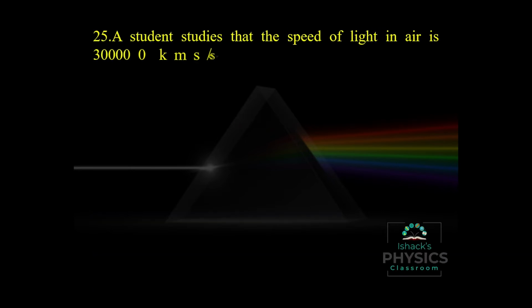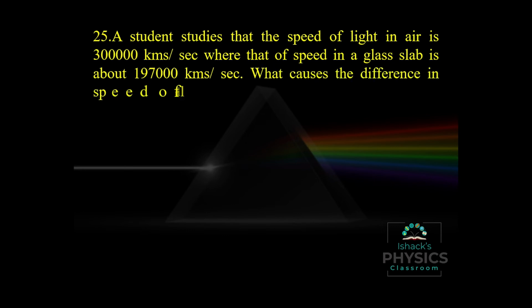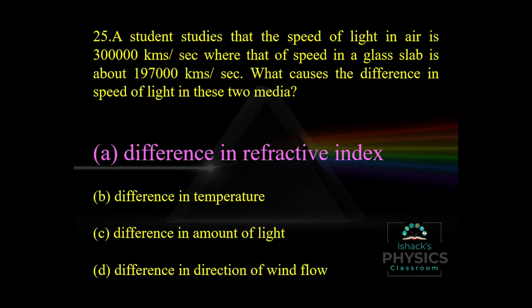A student studies that the speed of light in air is 3 lakh kilometer per second, while the speed in a glass slab is about 1 lakh 97,000 kilometers per second. What caused the difference in the speed of light in these two media? The difference in the refractive index. That means the refractive index of air is very less compared to the refractive index of glass or any other medium. Because as the refractive index increases, the velocity of light in that medium decreases.